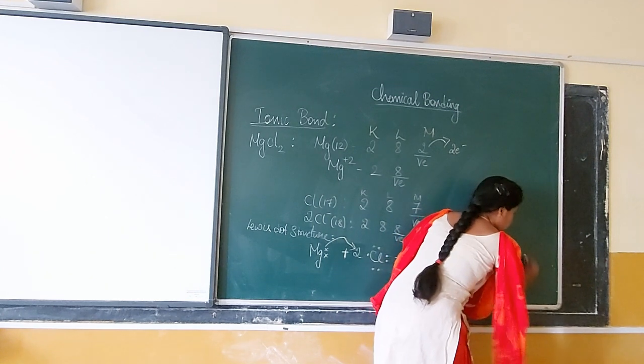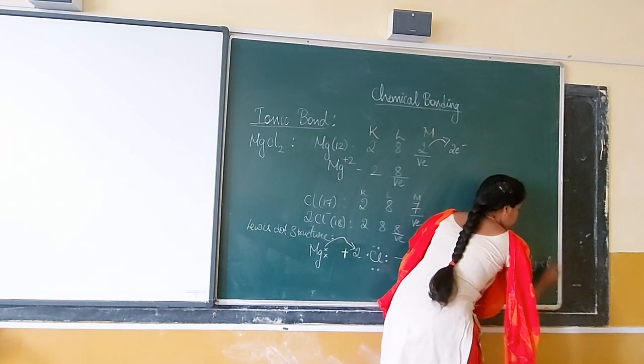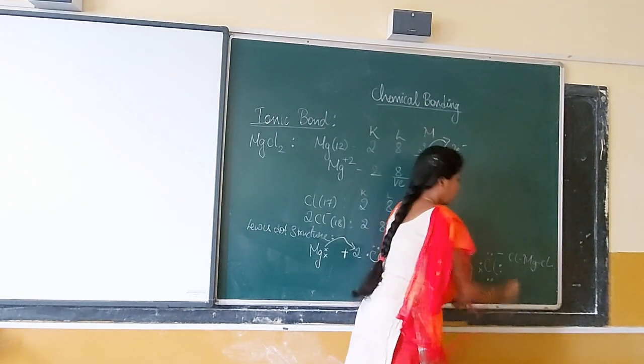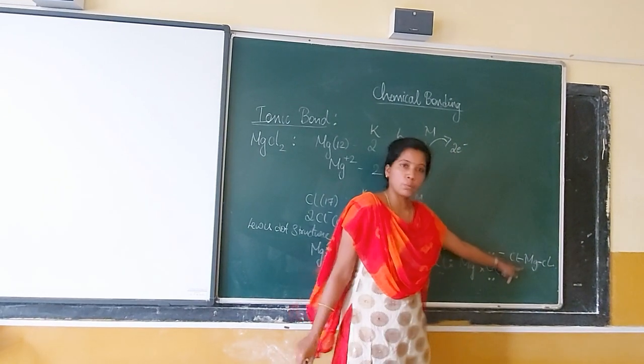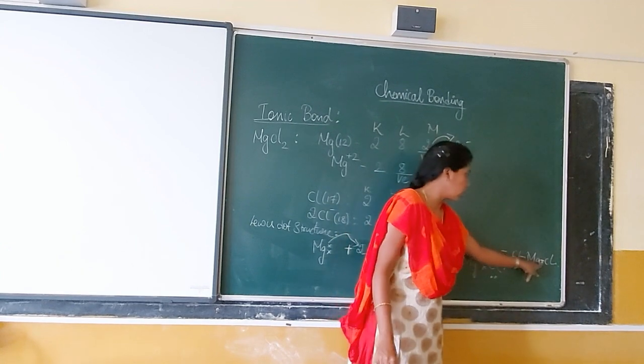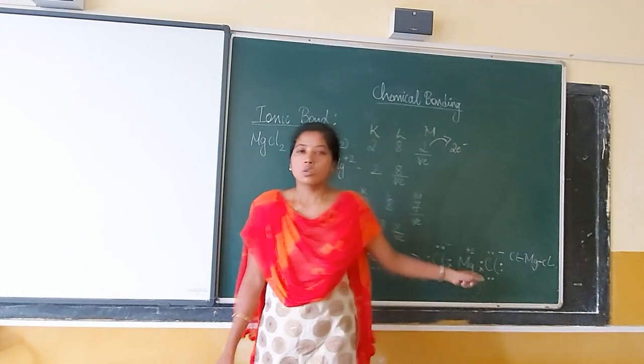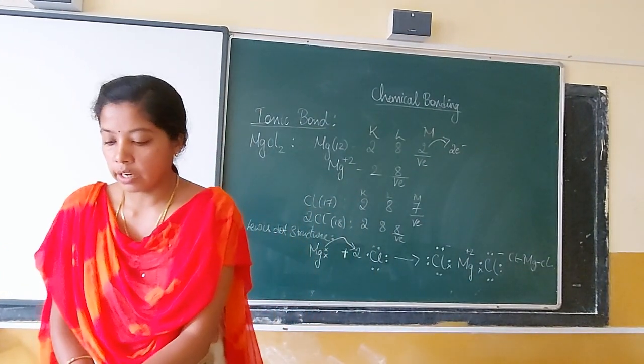Or you can just write it as a bond. Magnesium will have 2 bonds, one to 1 chlorine and another bond towards the other chlorine. So that is your magnesium chloride.